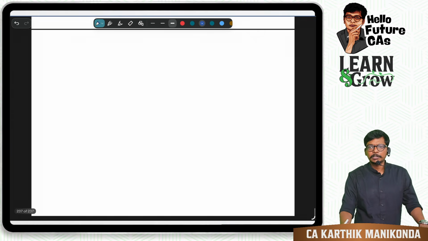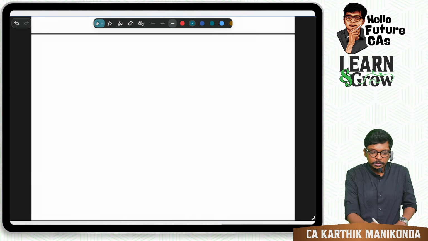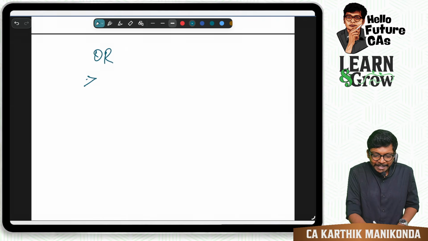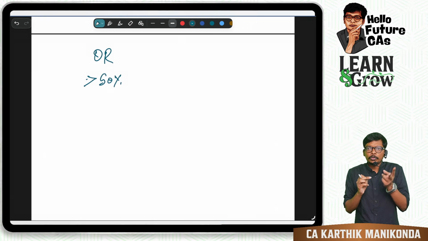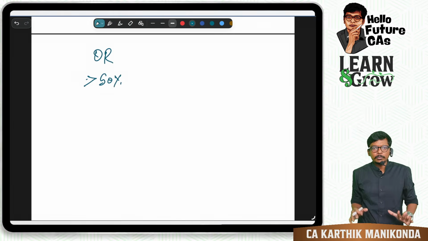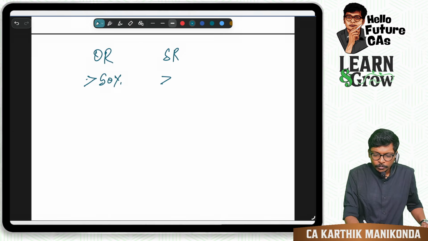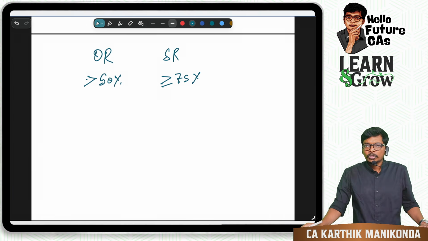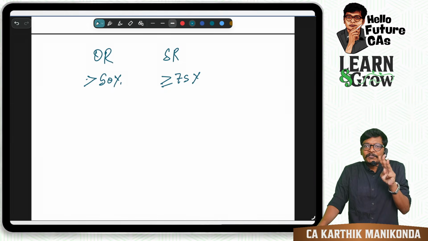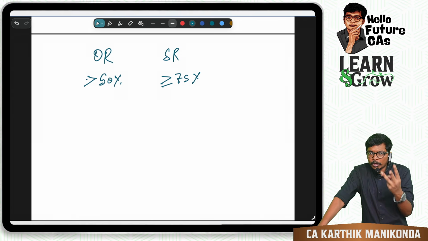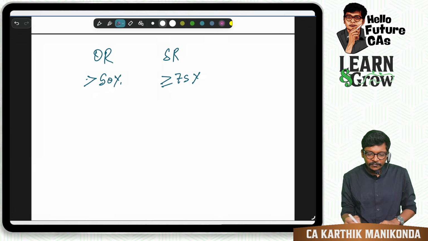Let me explain this with logic. In a company, to pass an ordinary resolution, how much do you need? More than 50%. Section 115 says, what to say? 2 in favor of 1. More than half is the words they use. So more than 50%. Special resolution we all know: more than or equal to 75%. The wording used in the Act is 3 times in favor of against. 3 should vote in favor of against. Correct? Now look how beautifully they have drafted.